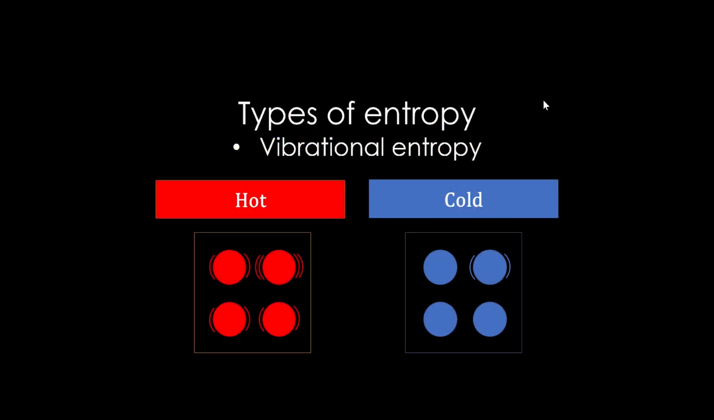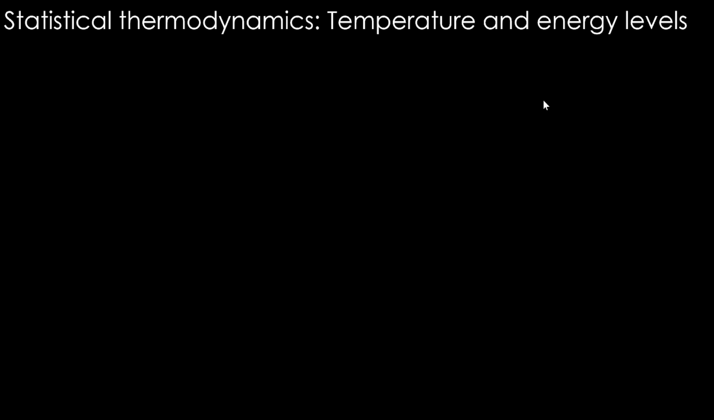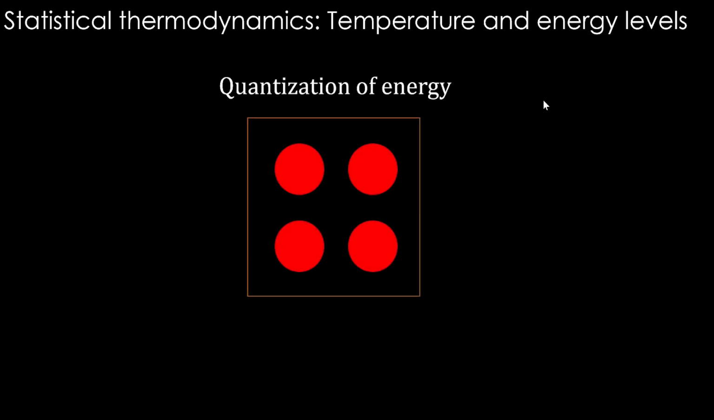Now we can talk about different types of entropy based on this discretization. Once we see what vibrational entropy is, then we will see each of these different types of entropies one by one. So what is vibrational entropy? Let us understand that. Let's think about temperature and energy levels in statistical thermodynamics. If a body is at some temperature, it is going to have some thermal energy. We can quantize that energy, meaning discretize that energy and talk about energy being in bundles,